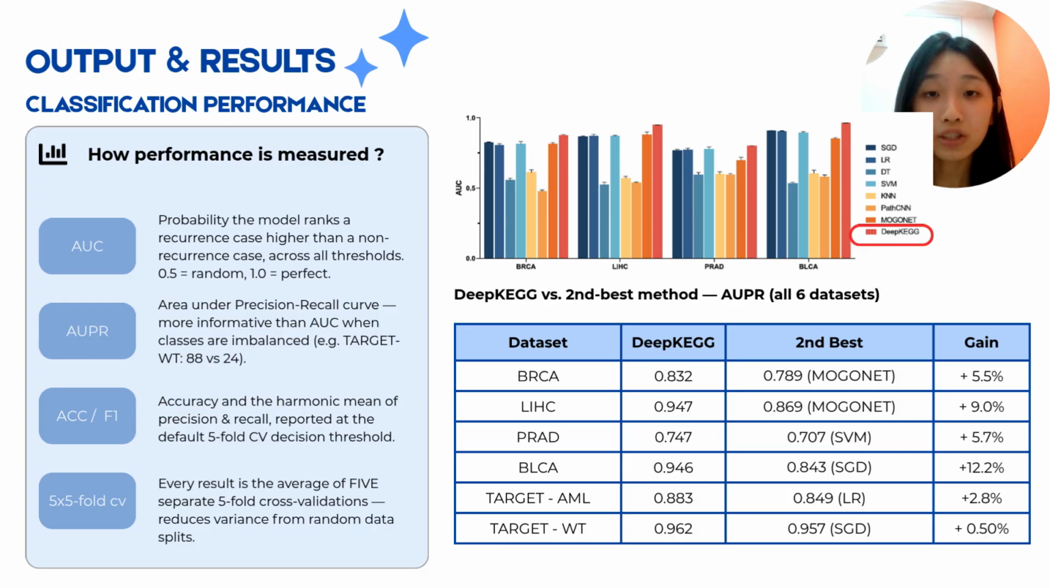Based on the results, Deep KEGG achieved the best overall performance. For example, in terms of AUPR, Deep KEGG achieved 0.947 for the liver dataset, 0.946 for the breast dataset, and 0.962 for TARGET WT. The largest improvement can be seen in the breast dataset, where Deep KEGG improved over the second best method by around 12.2%. This shows Deep KEGG is more effective in predicting cancer recurrence compared with traditional machine learning and other deep learning models.